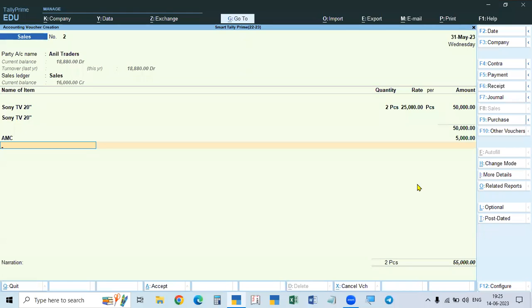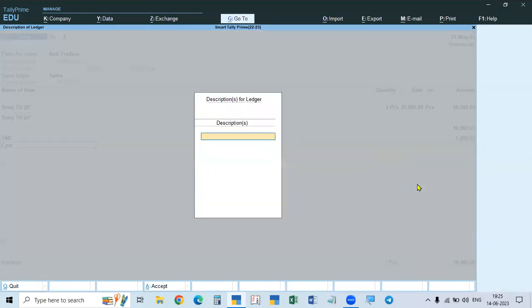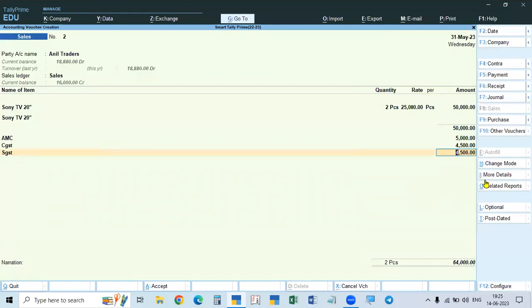After that, you have to put the CGST and SGST, and in the case of interstate, IGST. So if you are giving a service along with the goods, first you enter the stock items under the name of the stock, and after the total, before giving the tax, you give the annual maintenance contract, that is the service you are selling. If you give it before that, it will not take it. So you have to enter like this.